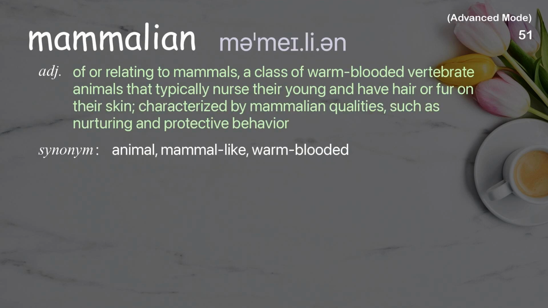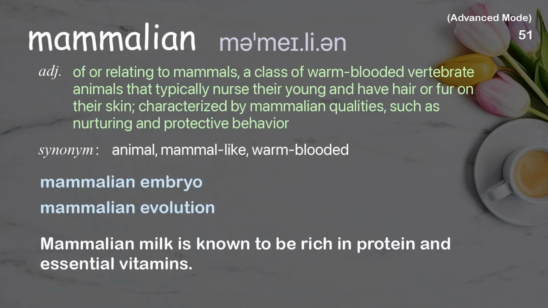Mammalian. Of or relating to mammals, a class of warm-blooded vertebrate animals that typically nurse their young and have hair or fur on their skin; characterized by mammalian qualities, such as nurturing and protective behavior. Examples: Mammalian embryo. Mammalian evolution. Mammalian milk is known to be rich in protein and essential vitamins.